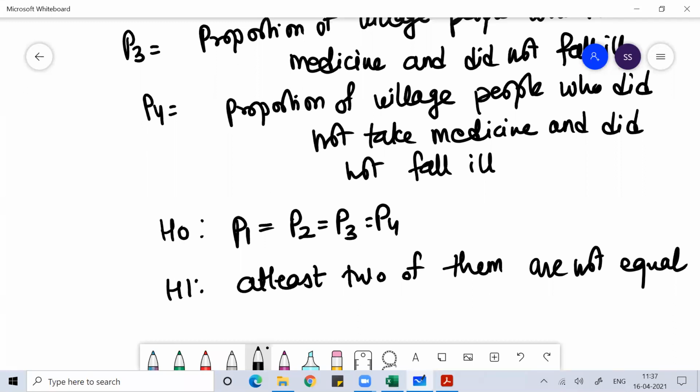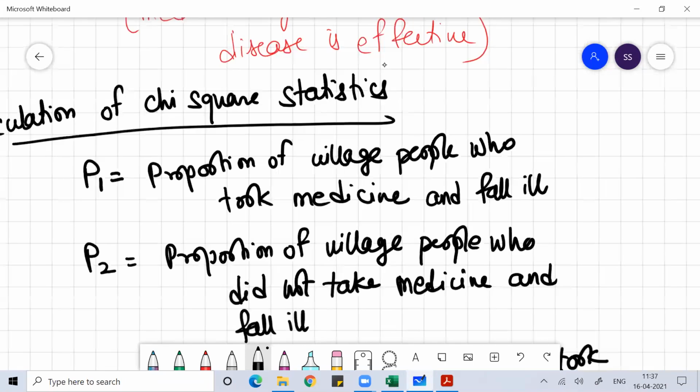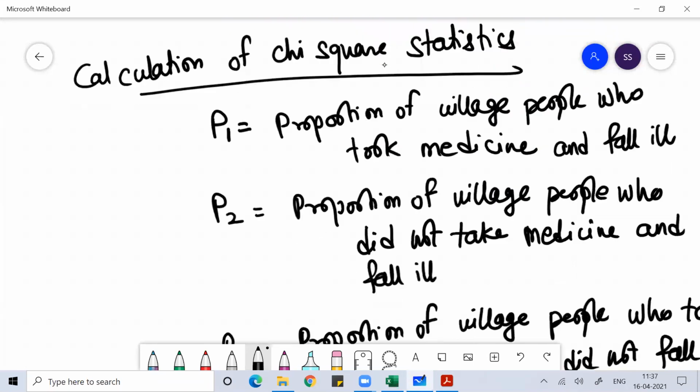So in ANOVA, we were talking about mean data, average data. In ANOVA, we were discussing the test of hypothesis under the consideration of average data. But in the case of chi-square test, we are performing research in the form of proportion. I hope you understood this part. So this is what you need to work on.